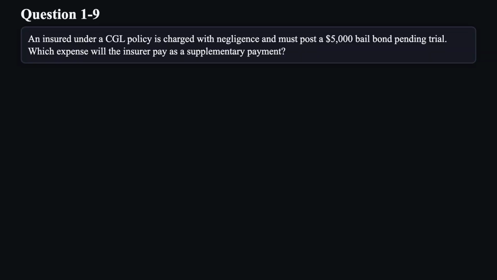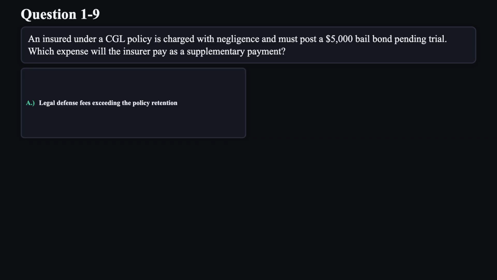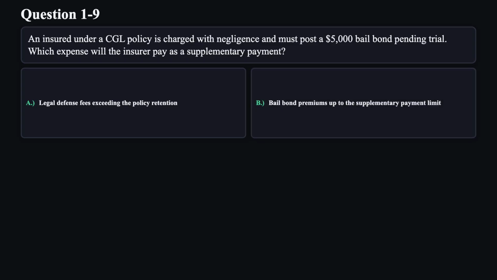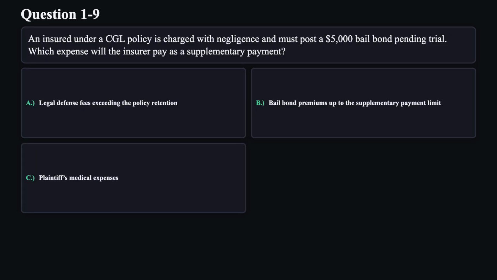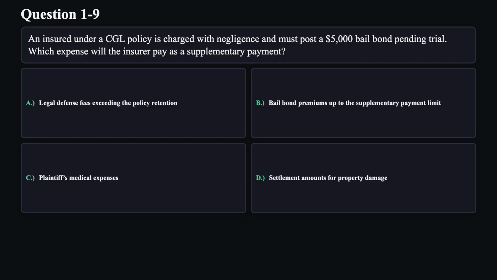Question 9. An insured under a CGL policy is charged with negligence and must post a $5,000 bail bond pending trial. Which expense will the insurer pay as a supplementary payment? A. Legal defense fees exceeding the policy retention. B. Bail bond premiums up to the supplementary payment limit. C. Plaintiff's medical expenses. D. Settlement amounts for property damage.